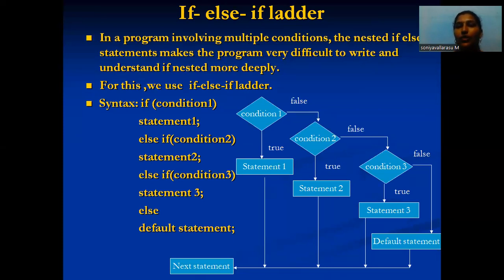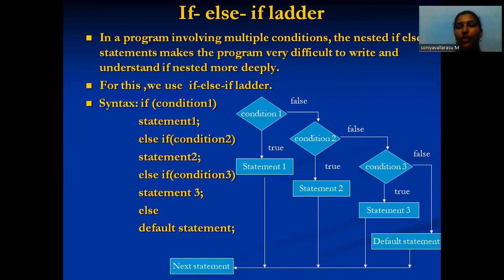So we use the if else if ladder. First we see the syntax: if condition 1, statement 1 is executed, or else if condition 2, statement 2 is executed, or else if condition 3, statement 3 is executed. Else the default statement is executed.